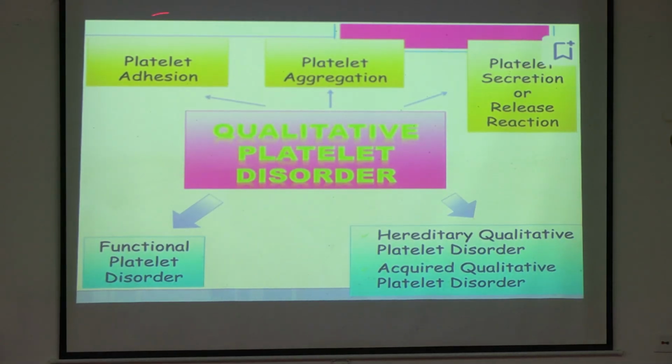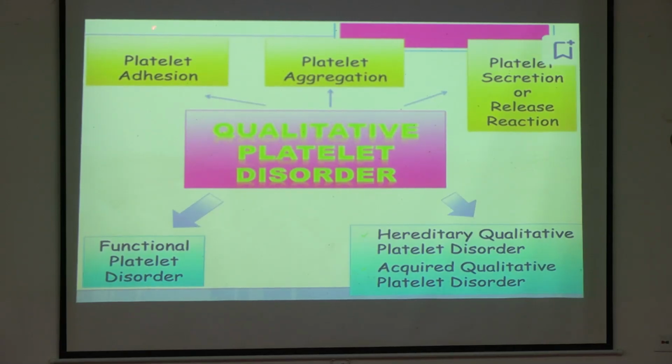In functional, you will get 3 more types because in primary hemostasis, the platelet plug is forming by platelet adhesion, platelet aggregation and platelet secretion or release reaction, that I'll explain for the new students in the next slides. Okay, now next is your hereditary or acquired disorder. So in qualitative there are two things: one is functional, one is hereditary or acquired. In functional you will get 3 things: platelet adhesion, aggregation and release reaction.